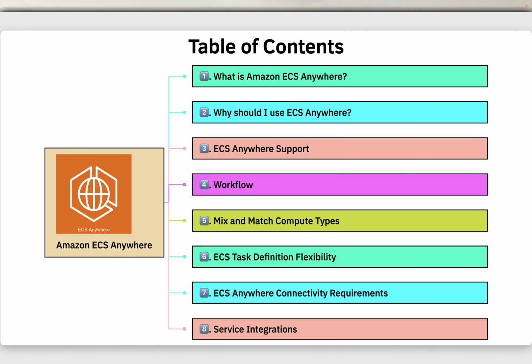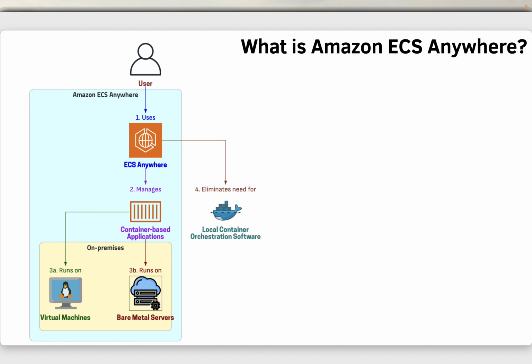So this lecture will contain all these topics. What is Amazon ECS Anywhere? Why should I use ECS Anywhere? ECS Anywhere support, typical workflow, mix and match compute types, ECS task definition flexibility, ECS Anywhere connectivity requirements, and service integrations. So what is Amazon ECS Anywhere?